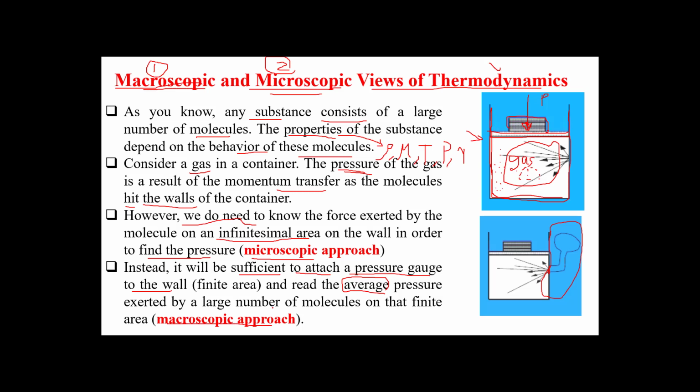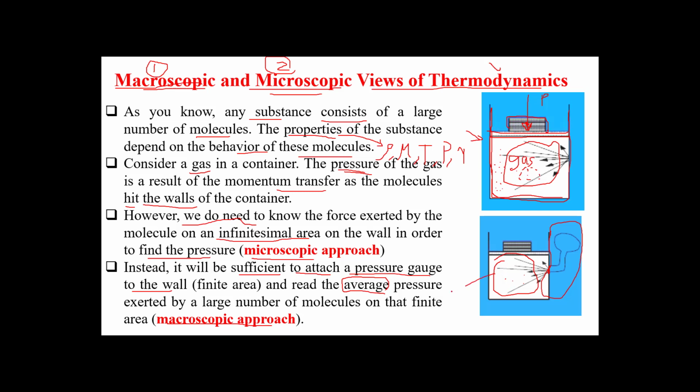So what's the difference? Macroscopic tells us the average property for a substance, the average density for the whole molecules, not for a certain molecule. Okay, the average viscosity, the average pressure, the average temperature for the whole system.